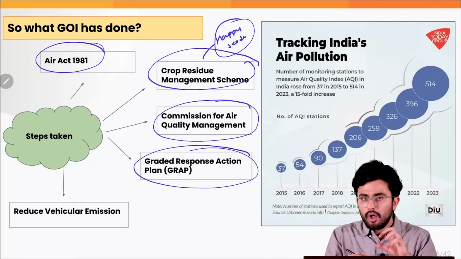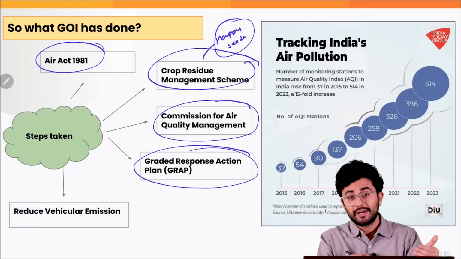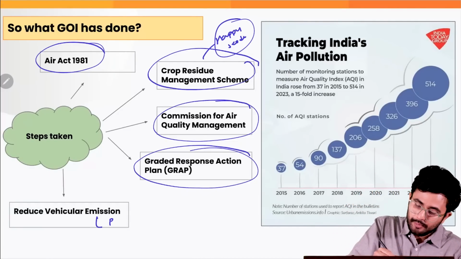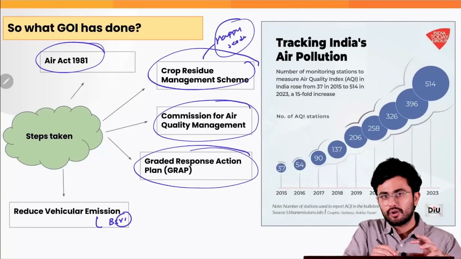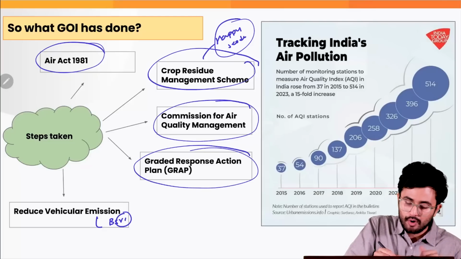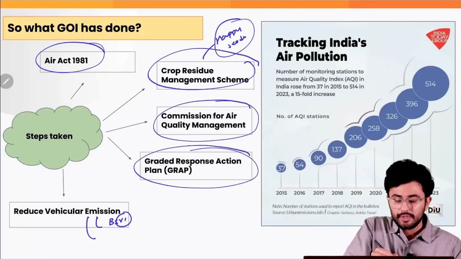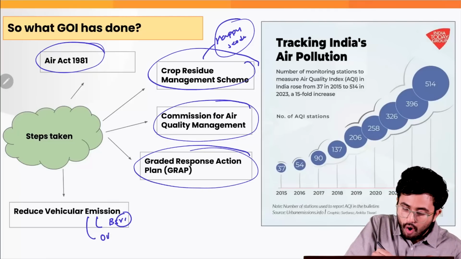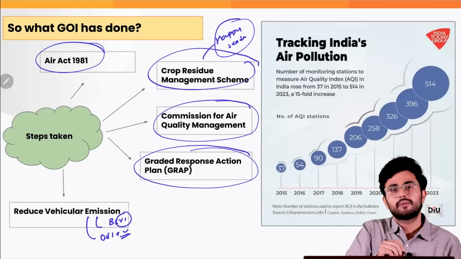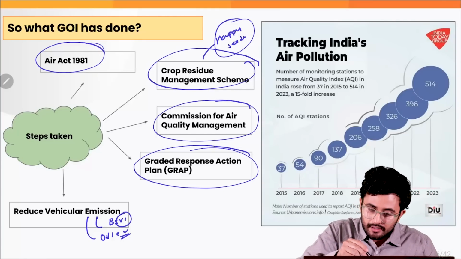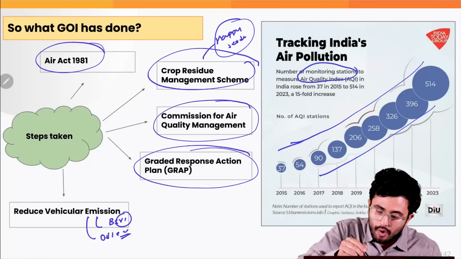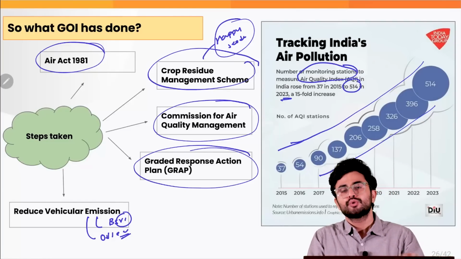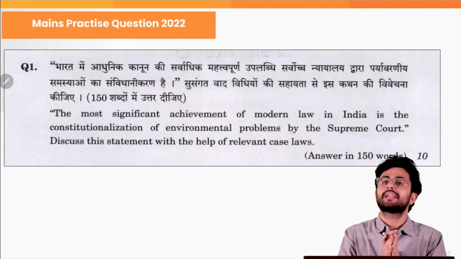Also, there are various steps which were taken by the government at the local level, such as the adoption of BS6 fuel, which releases less nitrogen oxide and carbon monoxide. Then there is, for example, the odd-even policy by the Delhi government. Just look at the monitoring stations, which have increased to measure the air quality index, which reached 514 in 2023. So these are the various steps which have been taken by the government.